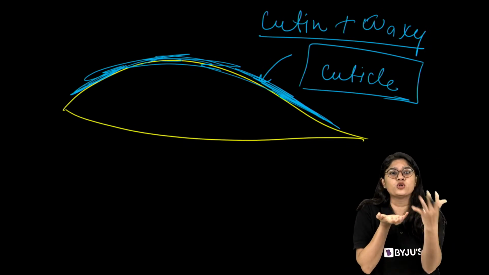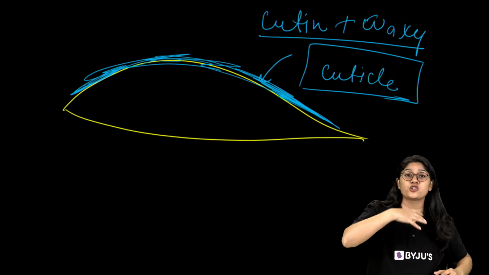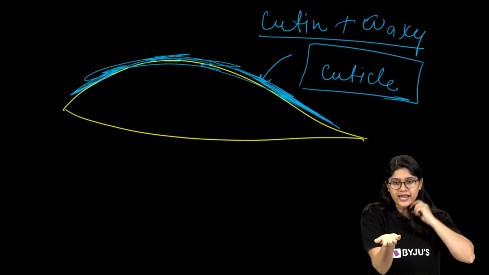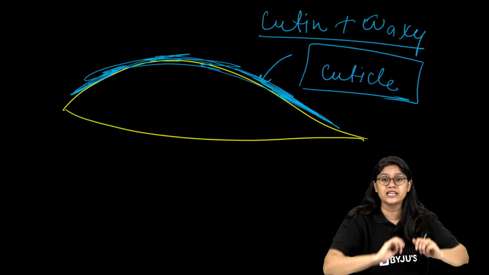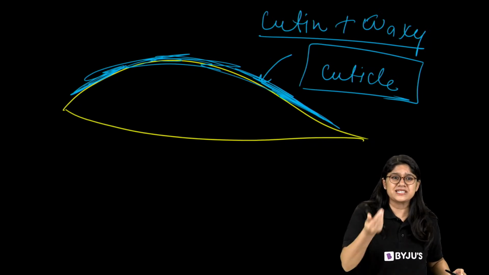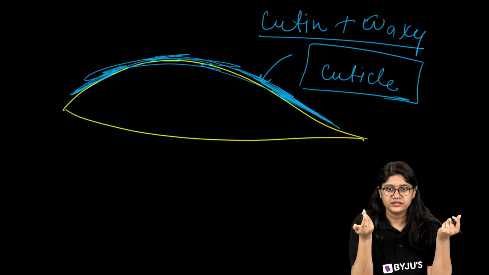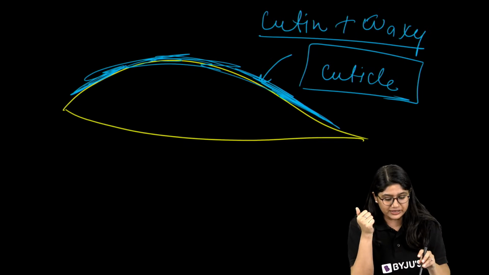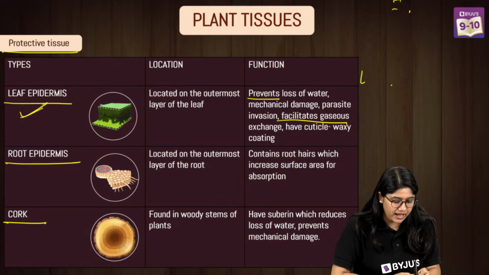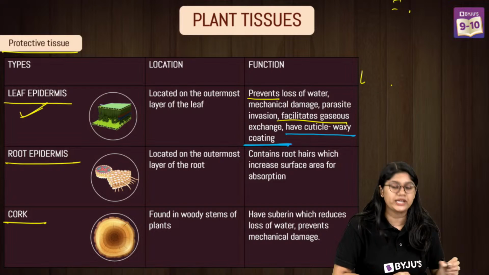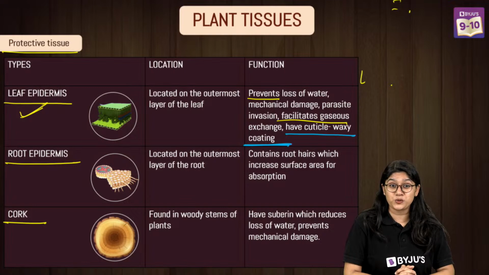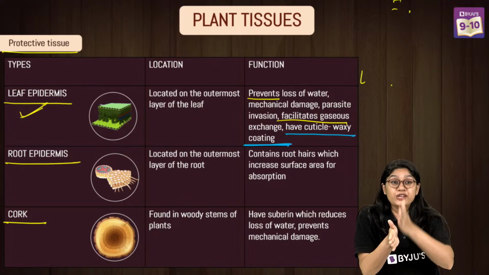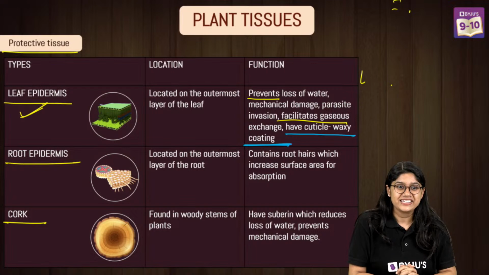So this is a waterproof coating. That means that it will be reducing the loss of water, right? And it will make sure no insect or parasite is going inside the plant. Basically a waxy layer will be there. Yes. So are we clear with this, everyone? Okay. So here we have a cuticle waxy coating. So that's a very important role of the epidermis, especially in the cactus. I'm sure you would have seen, right? They want to reduce the loss of water. Yes. Very good, everyone.